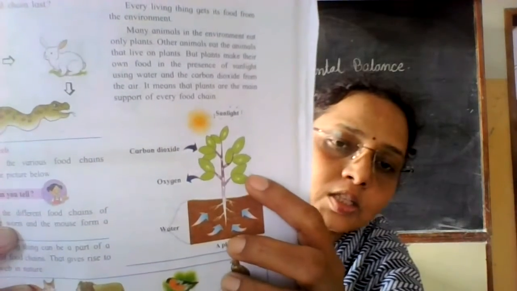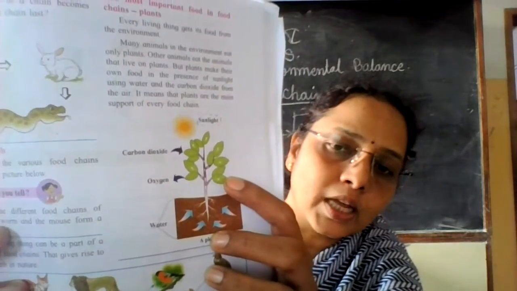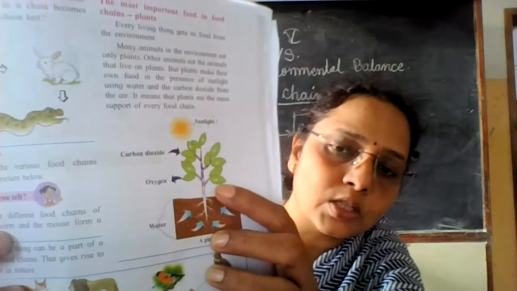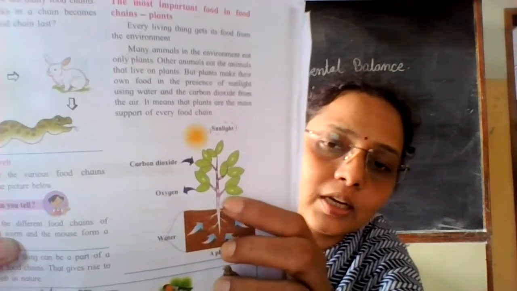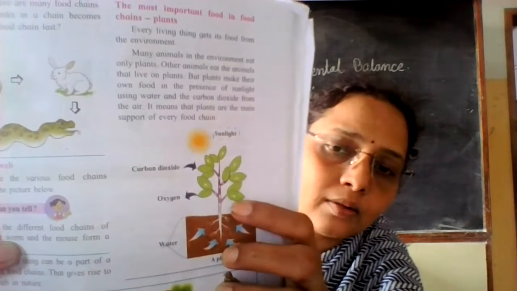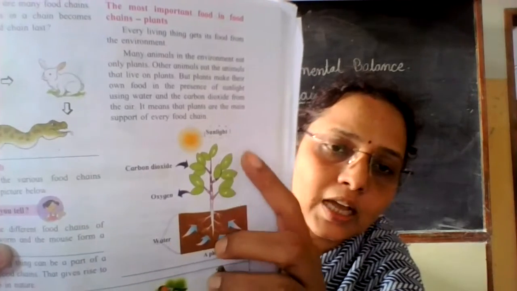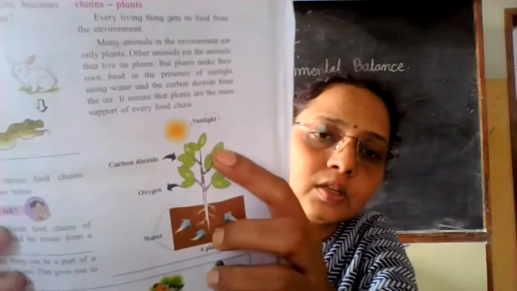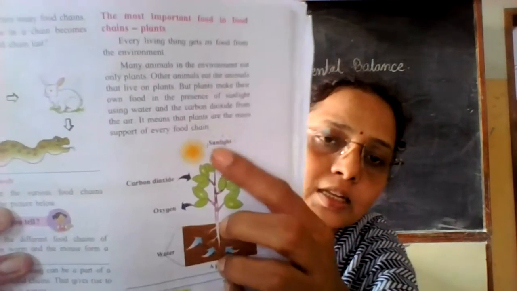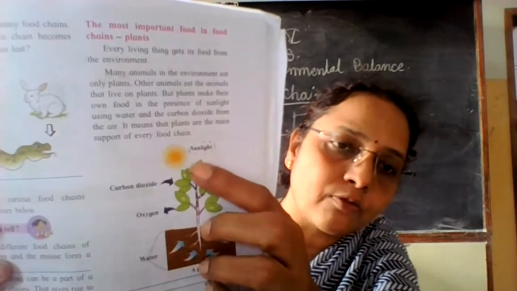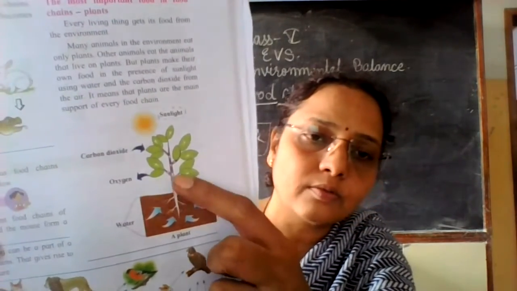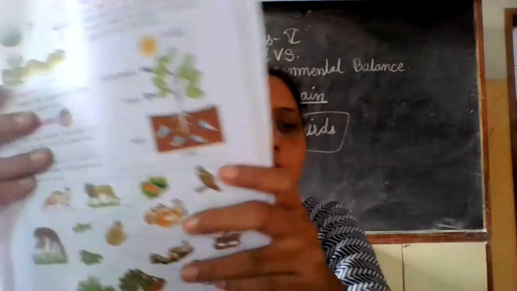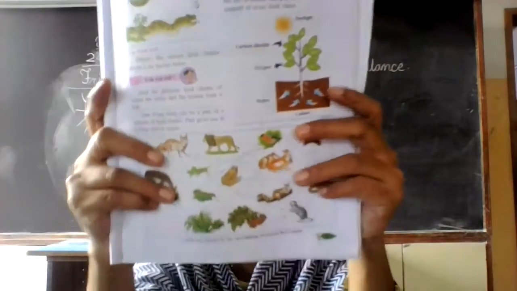Then the oxygen is released out through the stomata, and carbon dioxide is taken from the atmosphere by means of the stomata in the process of photosynthesis, and sun is also necessary for the process of photosynthesis. Now this is the diagram of the food web.